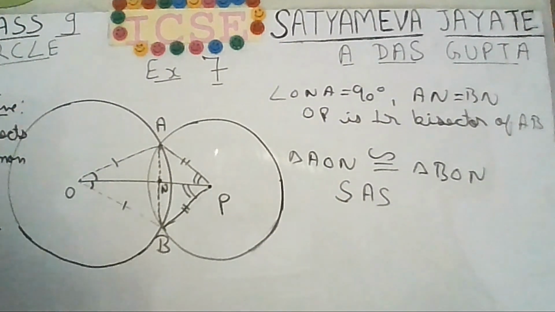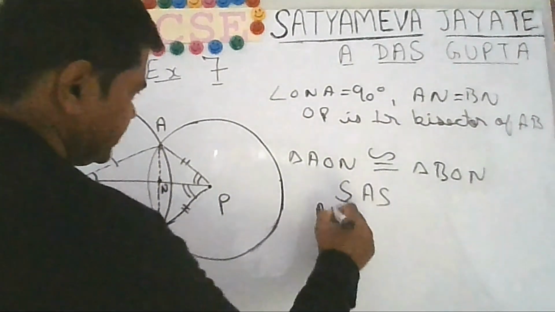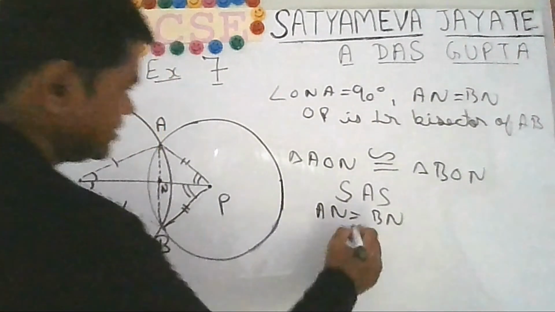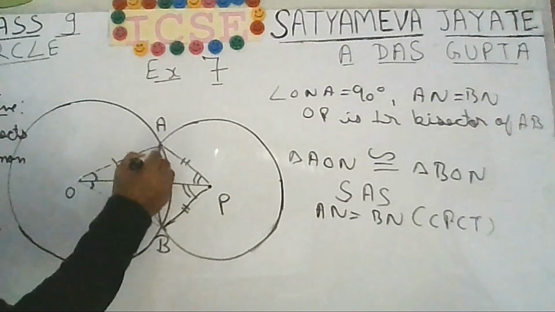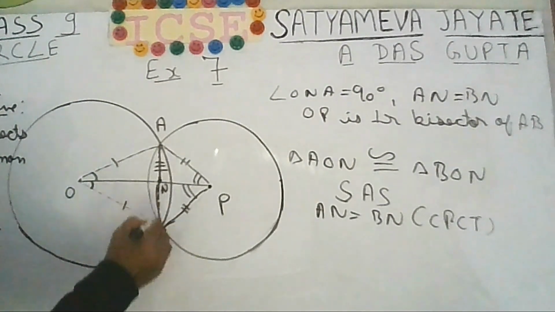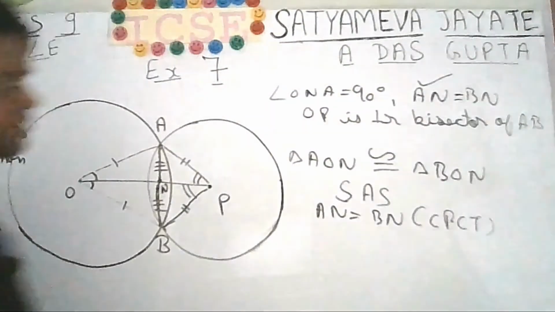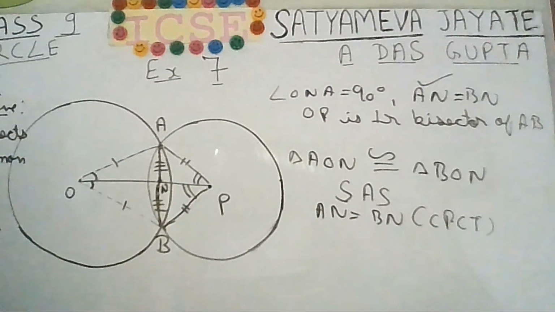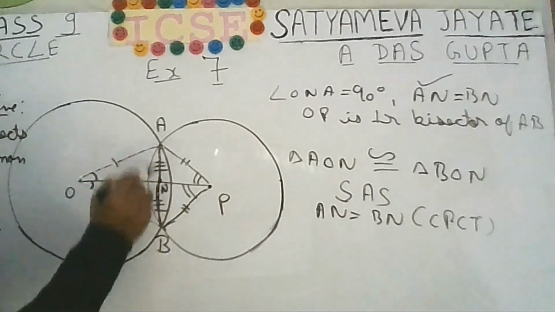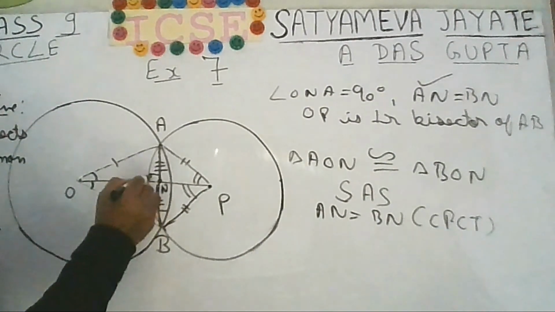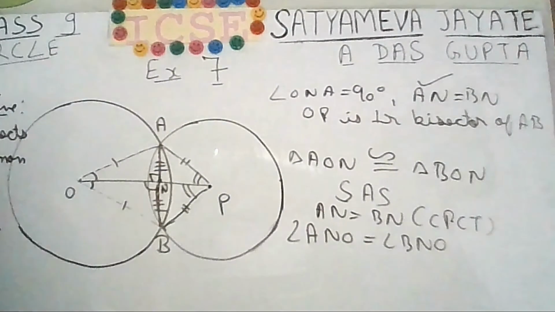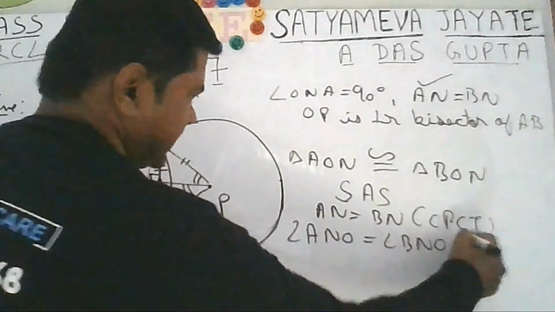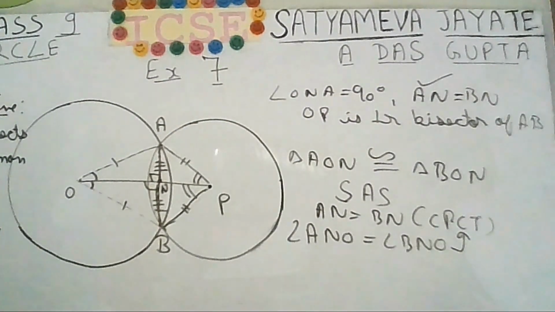If they are congruent, that means AN will be equal to BN. CPCT means corresponding parts of congruent triangles. So this side AN is equal to BN. So this much is done. Now second, you can say that angle ANO will be equal to angle BNO, these two angles, again by the same logic, that is corresponding parts of congruent triangles.